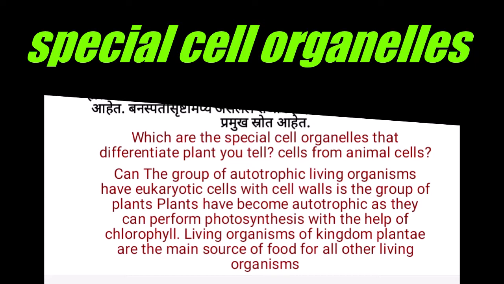Yes, that's right. Plants have chlorophyll pigment so that they can produce their own food, while animals do not have chlorophyll pigment and they cannot produce their own food. That is the basic difference between plant and animal cells. Because some organelles are absent in animals and present in plants, plants can produce their own food.